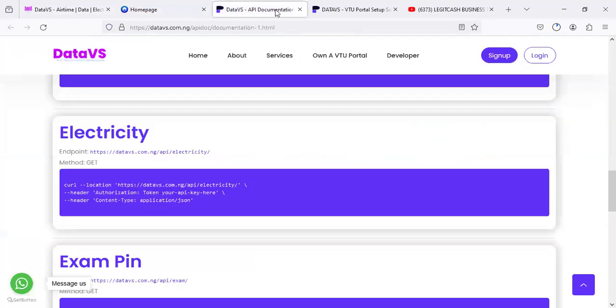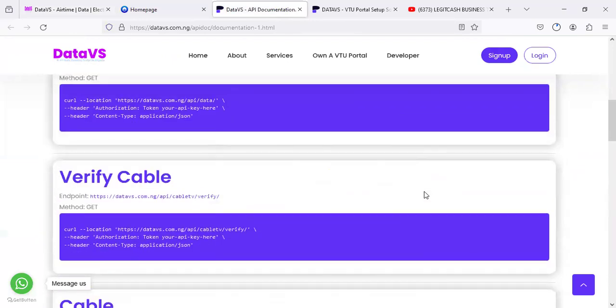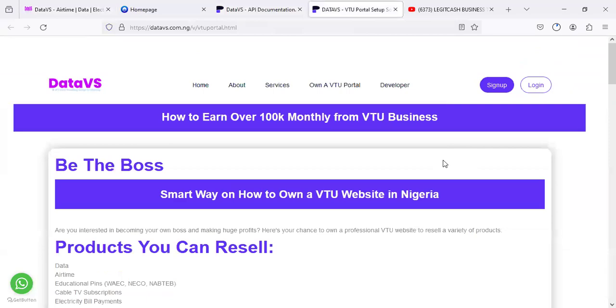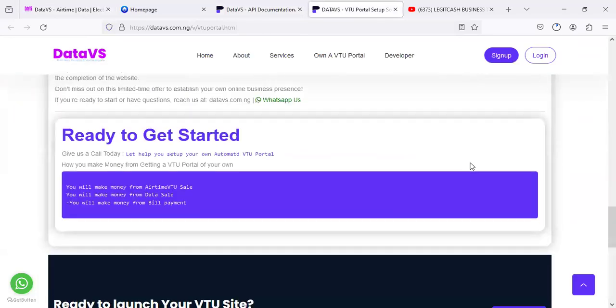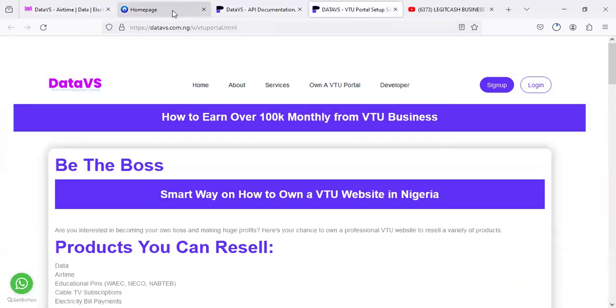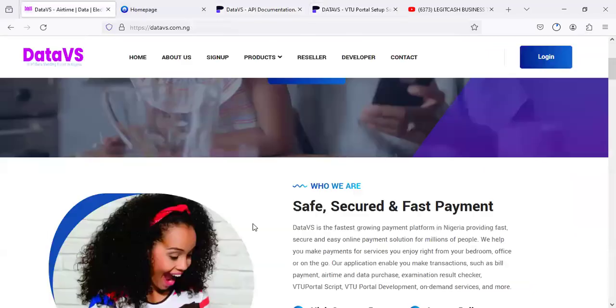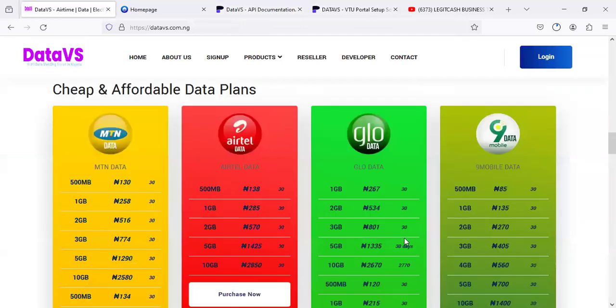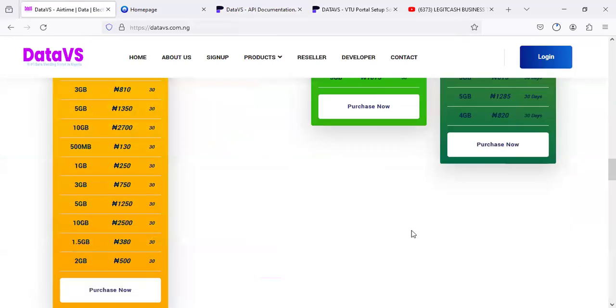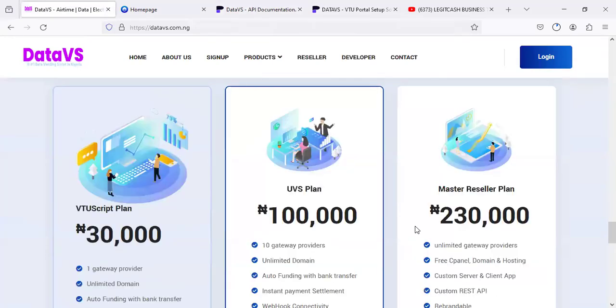You're gonna have what's called a developer page where people can study and do integration. It's going to have a reseller page where people can study to own their own VTU website, where you will be the one to give them the service. And furthermore, the services are going to be at a very cheap price, just like what we are seeing here. So if you're also interested in owning the VTU script, now is the time to do it, because this is an introductory price. The prices may change anytime. So go on and make your transfer.